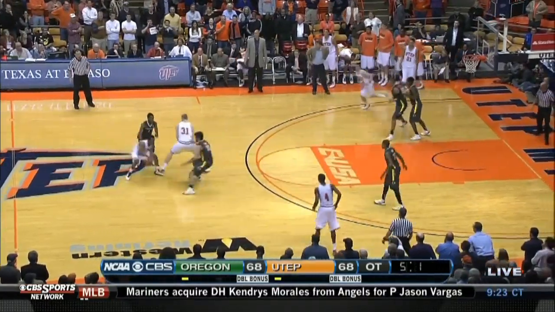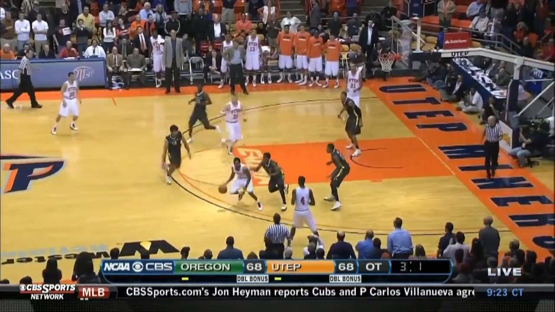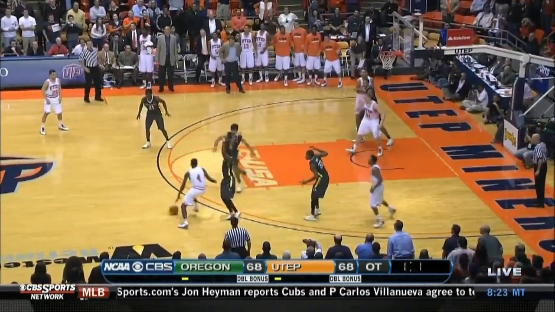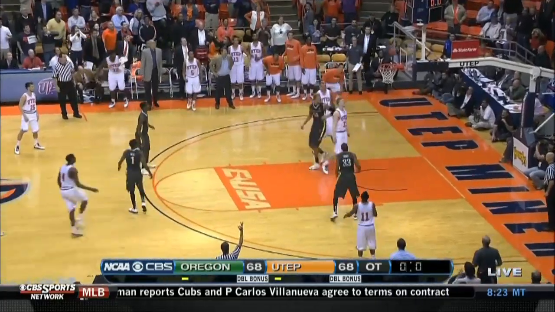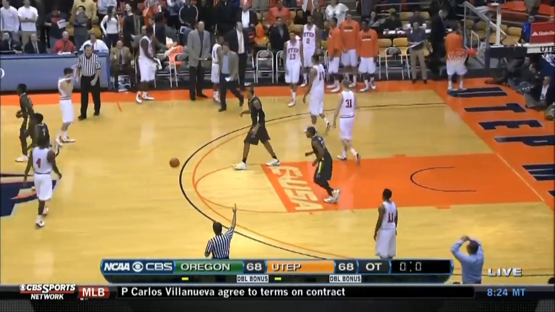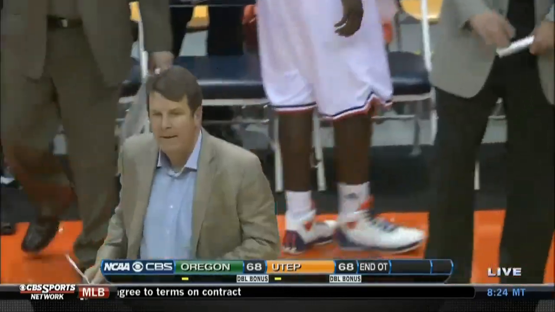There we go. Now 5 left. Streeter back out to Washburn. He's got to shoot it. Gets it off. And it's way off. We're going to 2 overtimes here tonight.